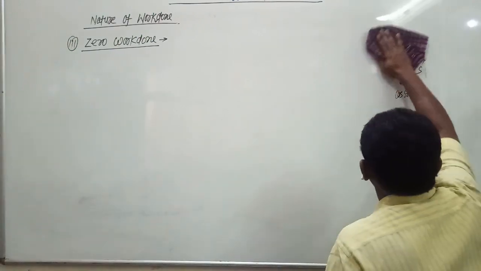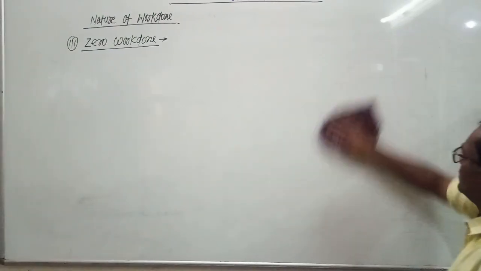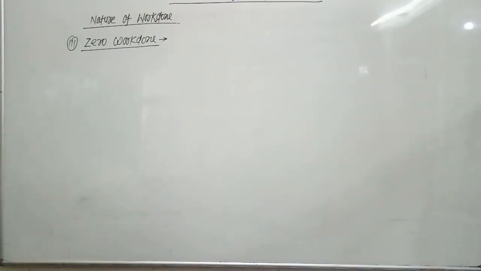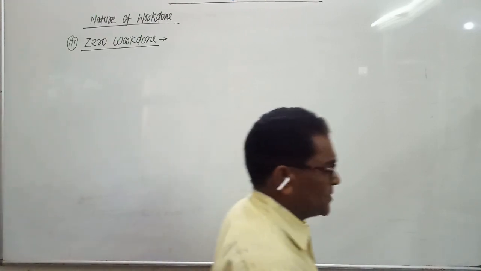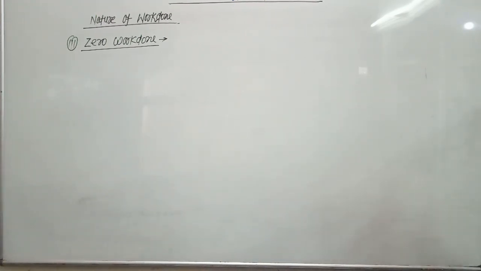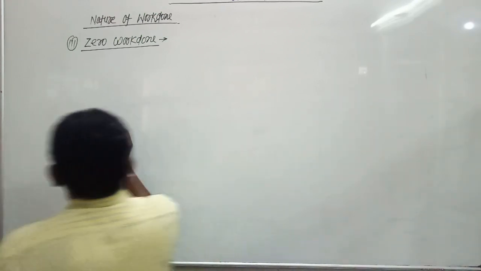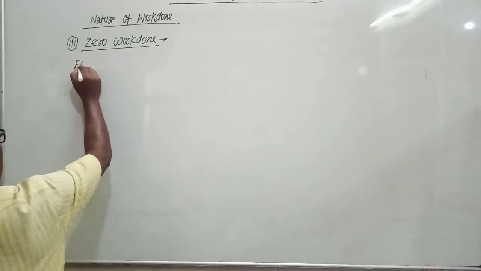And the example of zero work done: when a body moves in a circular path, then centripetal force and displacement are perpendicular to each other. So this is the first example of zero work done.